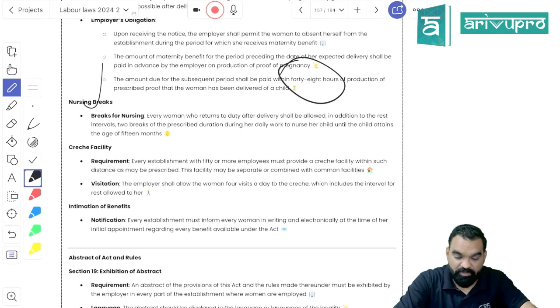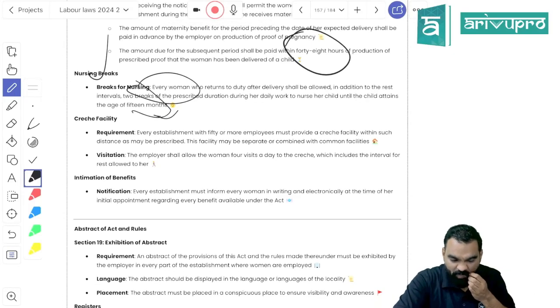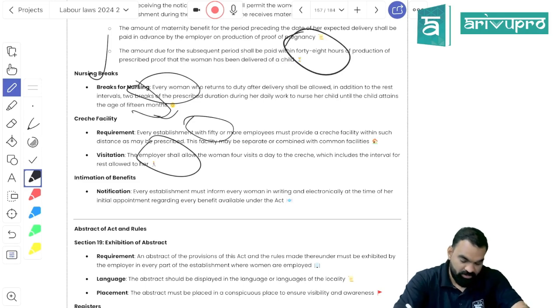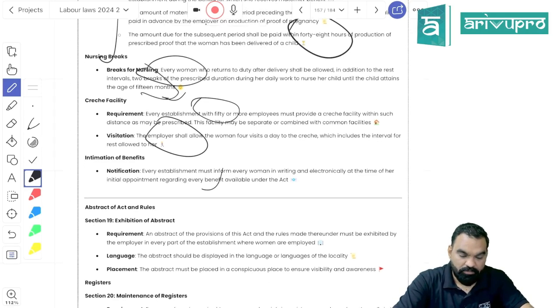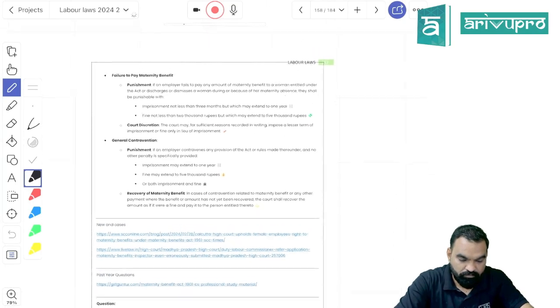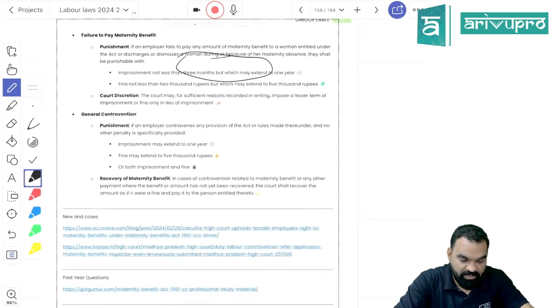And once she resumes the work, she would be provided with nursing breaks. 2 nursing breaks are mandatory till the child attains the age of 15 months. Even crèche facility has to be provided if the establishment has 15 or more employees. Okay. If you fail to provide maternity benefit, 3 months to 1 year of imprisonment is there. Okay.